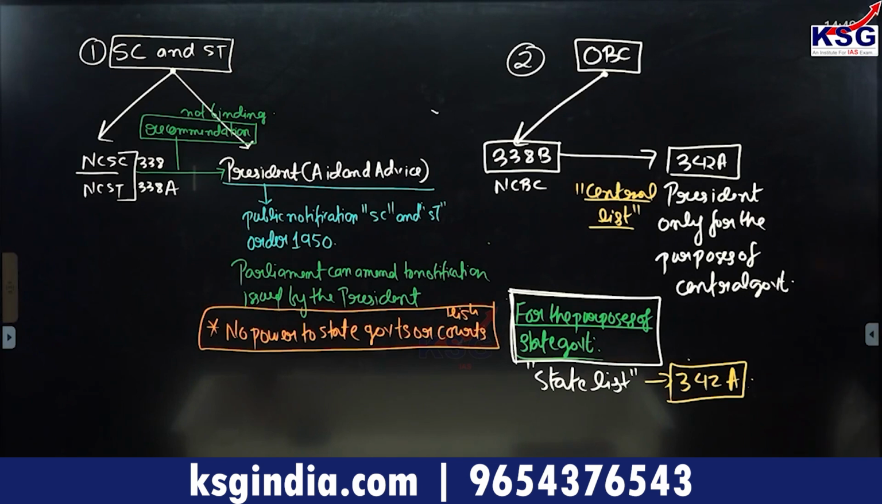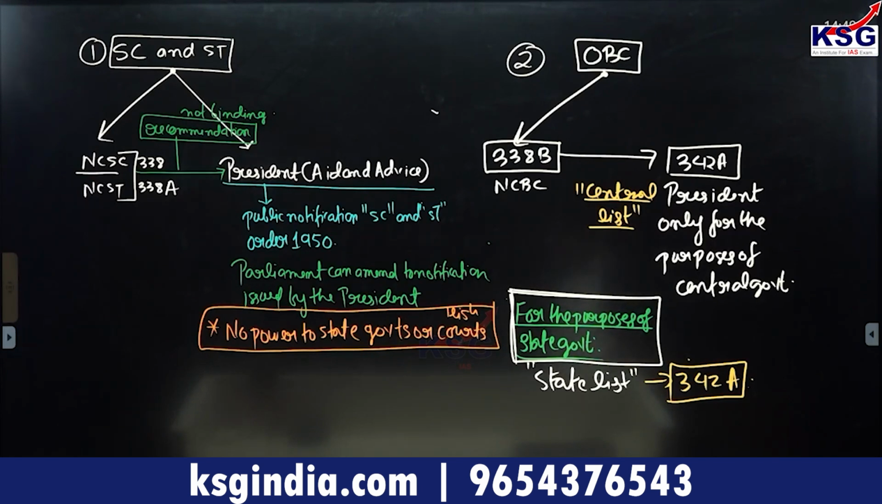The identification for the other backward classes, on the other hand, unlike the STs and SCs, can be done both by the central government and the state government. What I mean to say is that if a central university or a central government job is to be considered, then the decision whether the group is going to be identified as an other backward class is to be made by the central government under Article 342A, and the scientific body which is going to recommend to the central government is the National Commission for Backward Classes under Article 338B. This will fall in what is known as a central list.